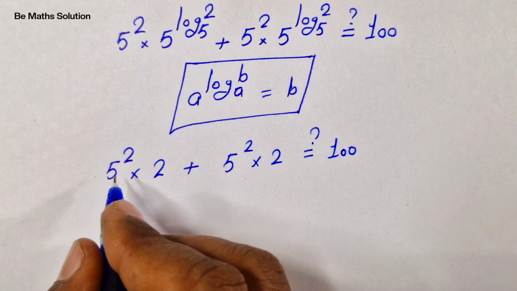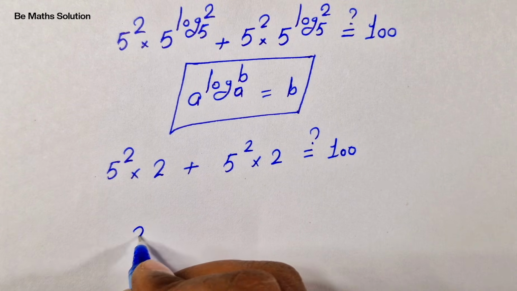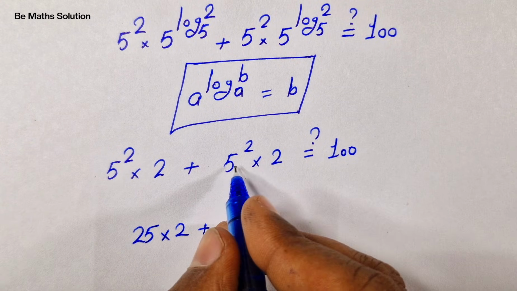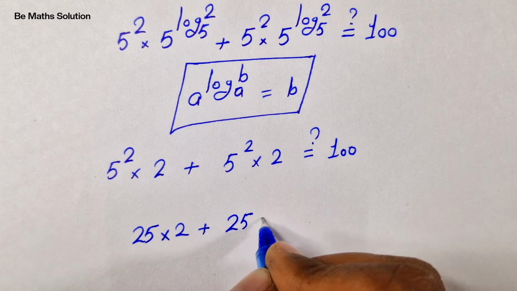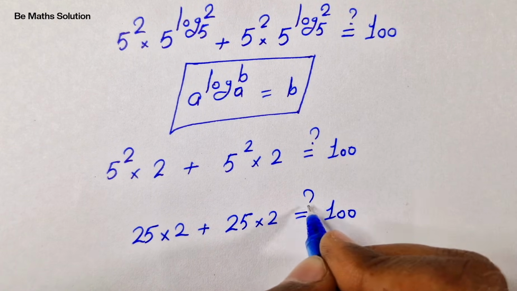Then in the next step, 5 to the power of 2 is 25, times 2, plus 5 to the power of 2 is 25, times 2, is equal to 100.